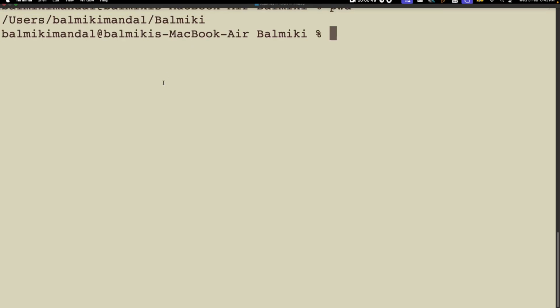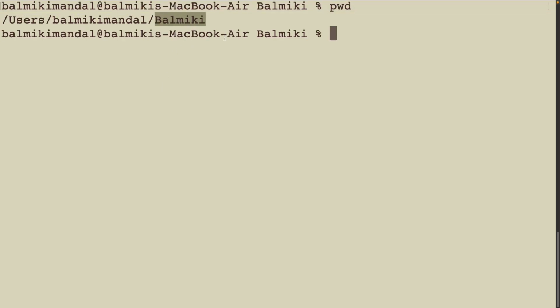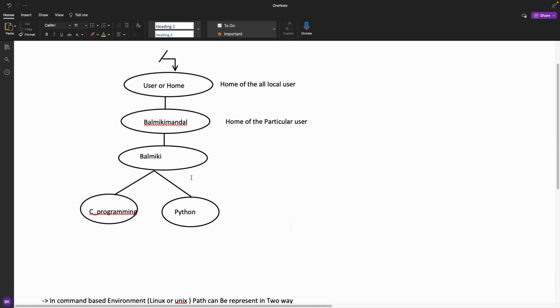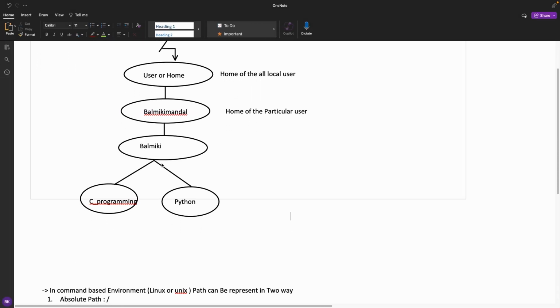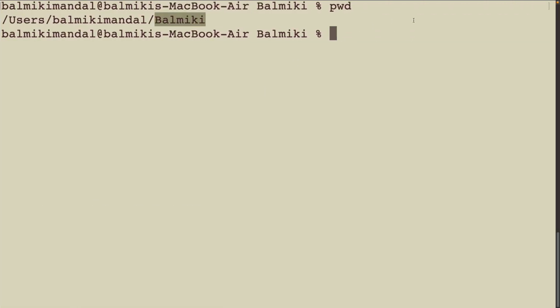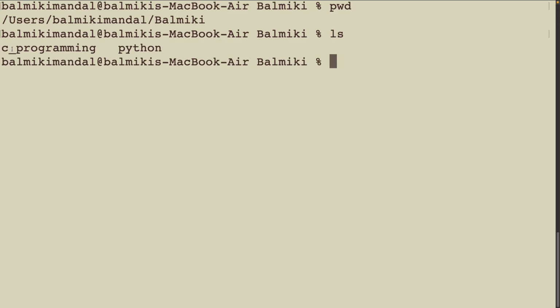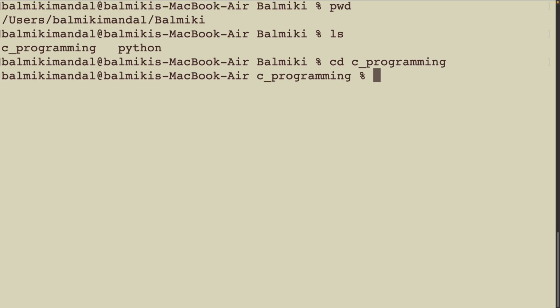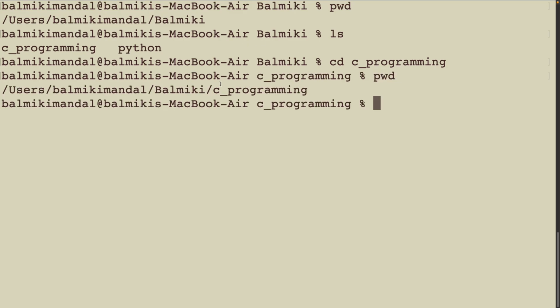Whatever is inside the Valmiki folder, I made here, you can see. Inside the Valmiki folder we have two more folders: one is C programming and the second one is Python programming. Let's ls. As you can see, C programming and one more is Python programming. Let's come to the C programming only. So how to come? cd C programming. Now I am working in the C programming.